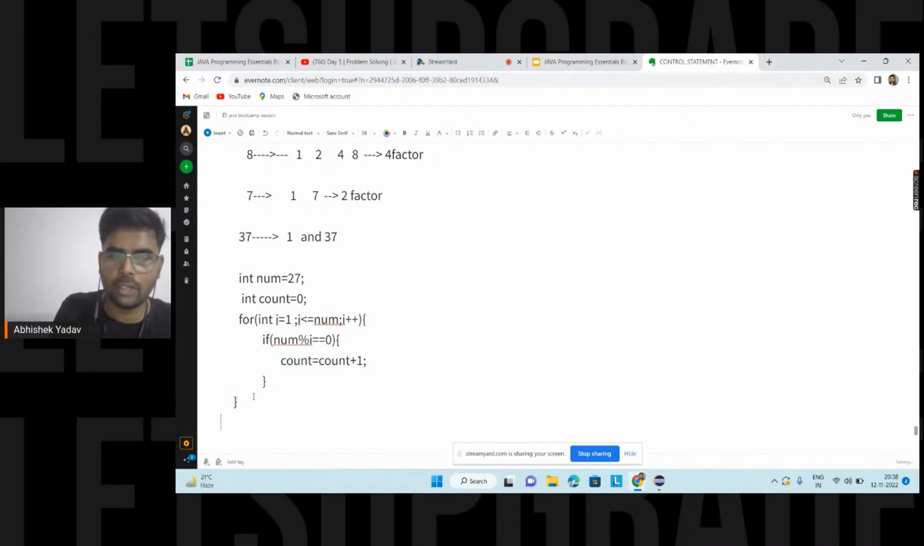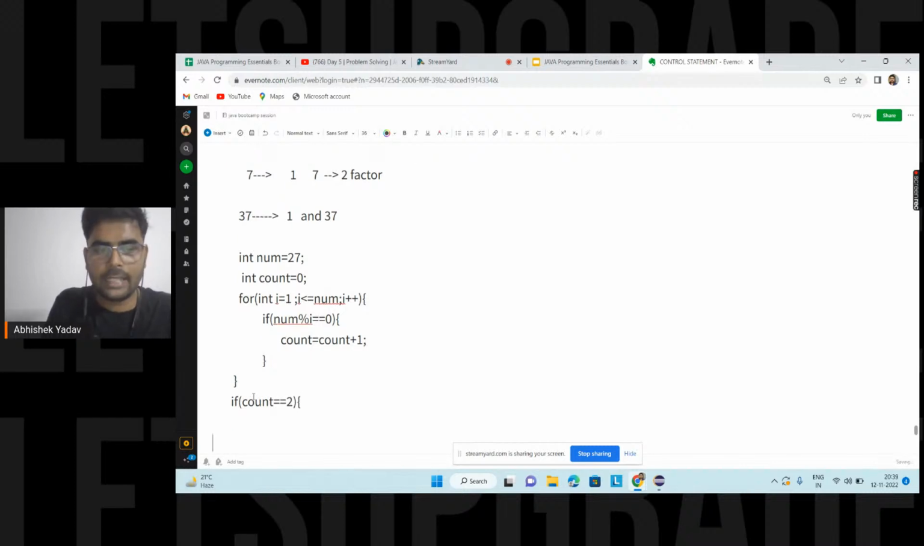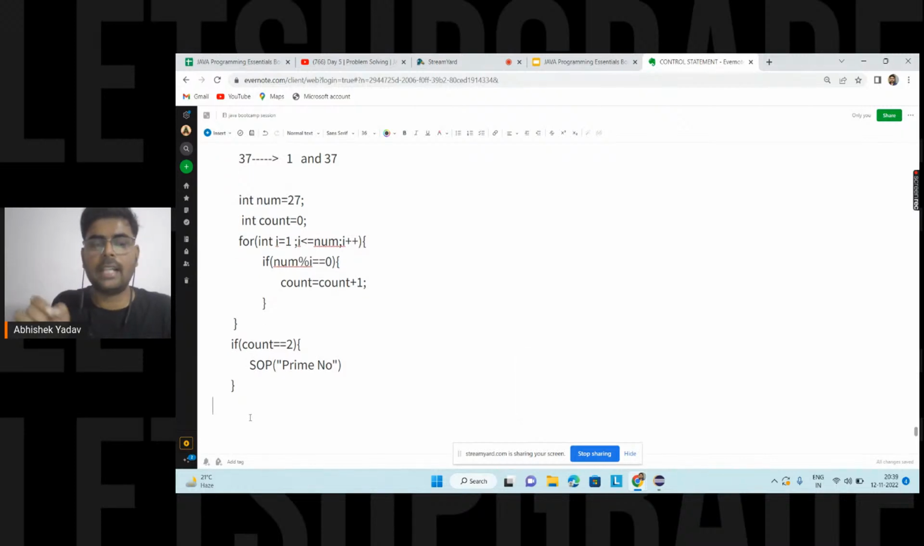Now I know the definition of a prime number. If your number of factors is equal to 2, that means the number is a prime number. So here you will write System.out.println, the number is a prime number. Else, if the number of factors is not equal to 2, that means the number is not a prime number. Else, not a prime number.